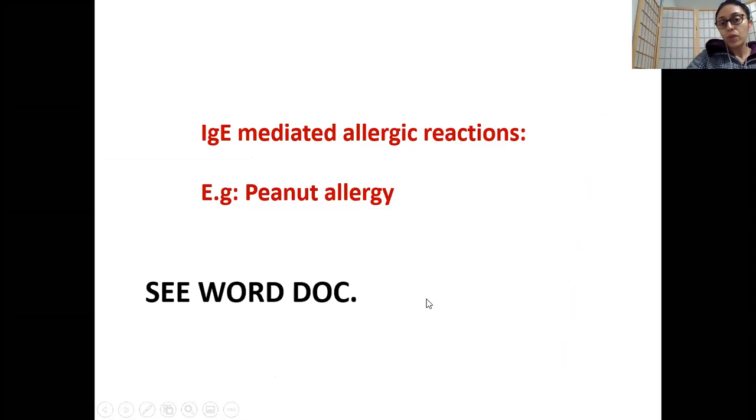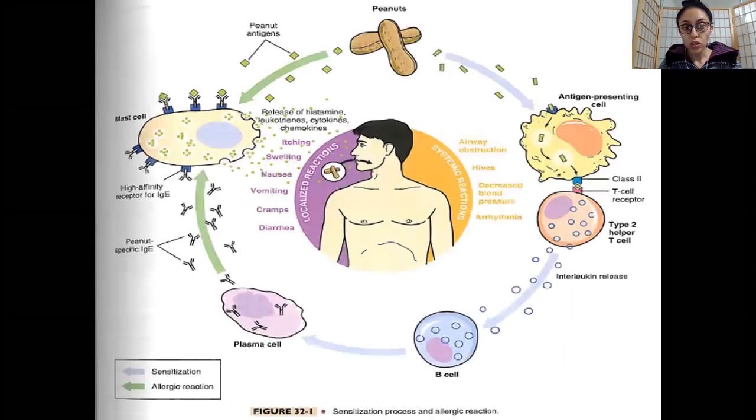Okay, so immunoglobulin E mediated reaction, for example, peanut allergy. You saw the Word document. Guys, the flow chart which I showed you, this is a diagrammatic form of the flow chart. So you have this mast cell, for example, and your mast cell then releases those inflammatory compounds. Then you have all of these reactions: itching, swelling, nausea, vomiting, cramps, and so on and so forth. I hope this makes sense.